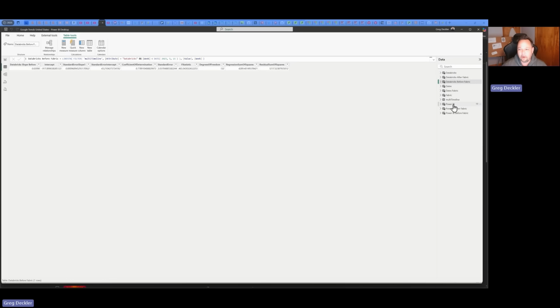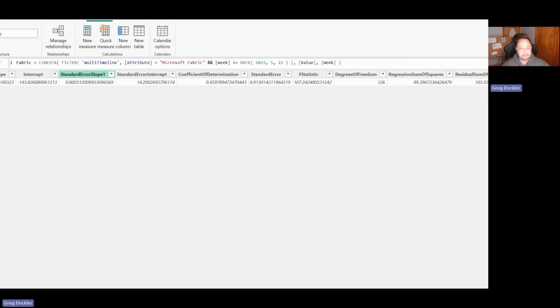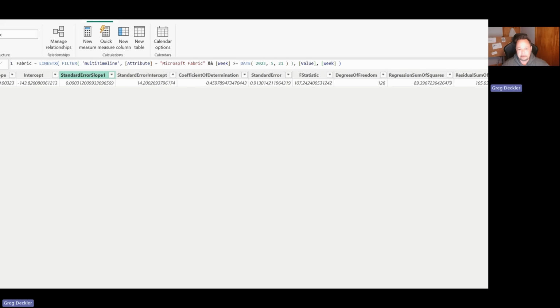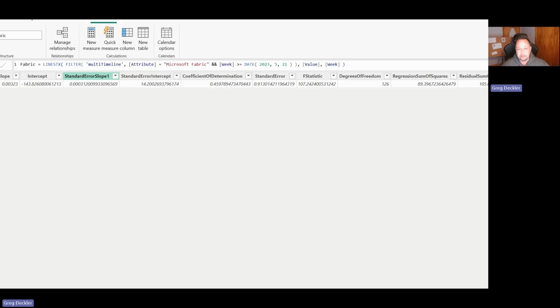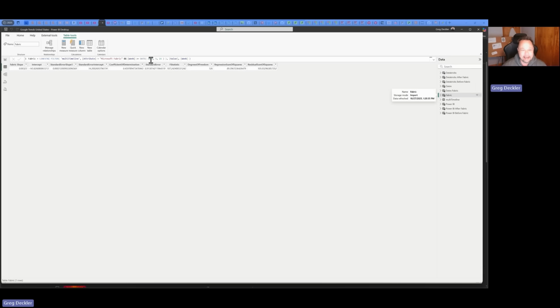I also did that for Power BI, where all you do is change Databricks to Power BI. I did that for Power BI after Fabric, and then Power BI before Fabric, getting all this information. Then I did one for Fabric. I didn't have to do before Fabric, because who cares, so there's only the after, or in this case, just Fabric.